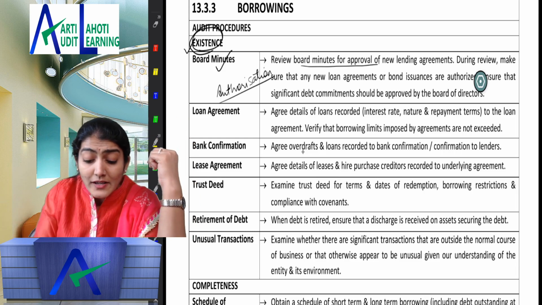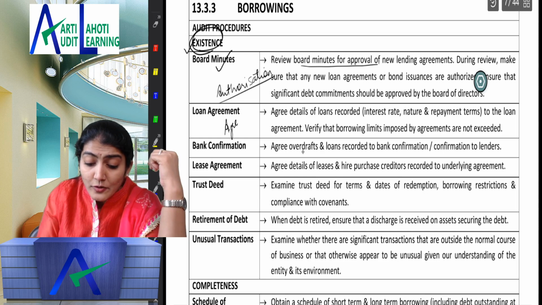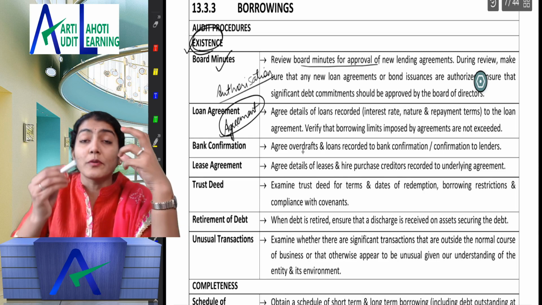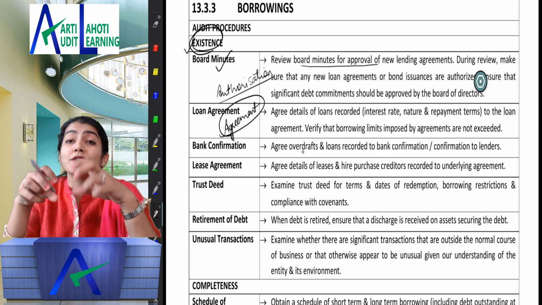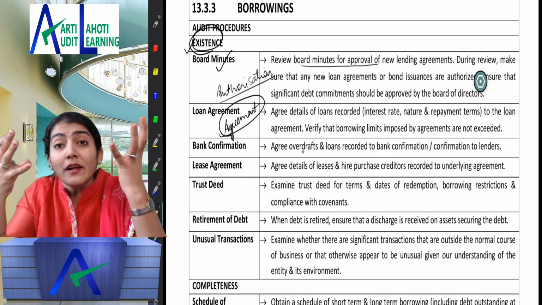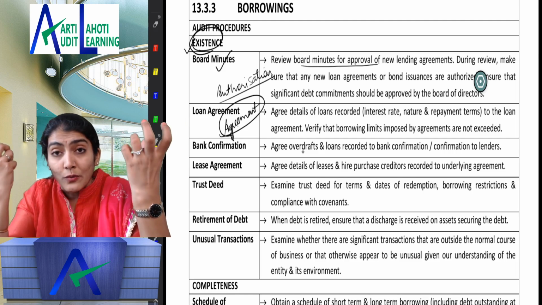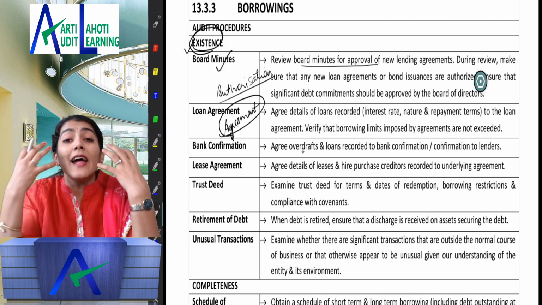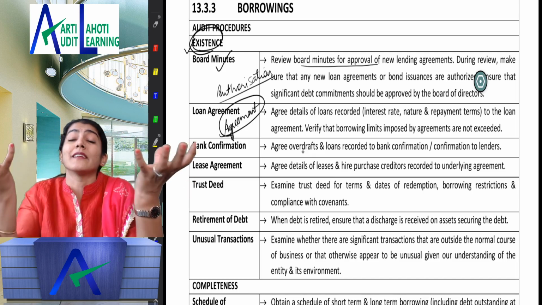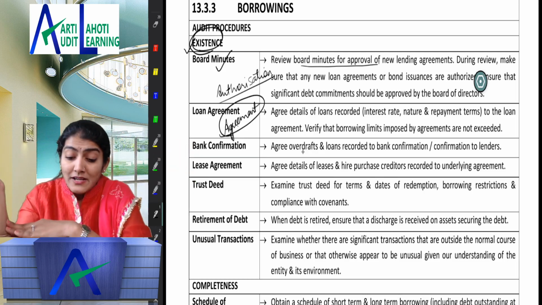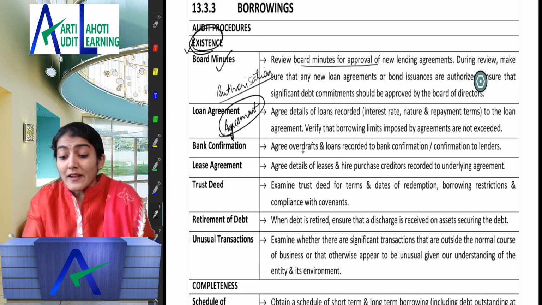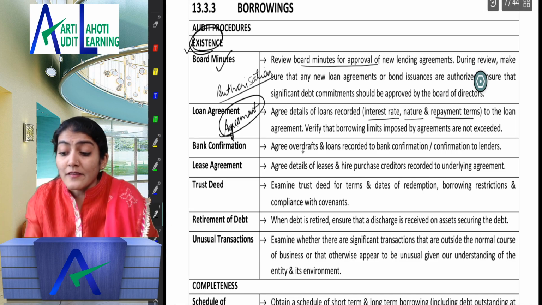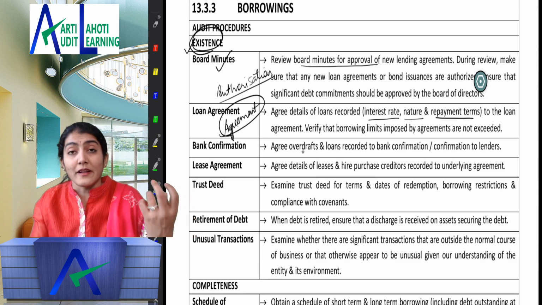Right, then the loan agreement. Right, your answer would be incomplete. It would be like a body without a head if you don't mention the agreement in the audit procedures for borrowing. Right, loan agreement. Whenever you take a loan from a bank or from a financial institution, there would be an agreement entered into. There would be a loan agreement, right, from where you can study the terms and conditions of the loan, the interest, the security, the repayment, borrowing limit and so on.